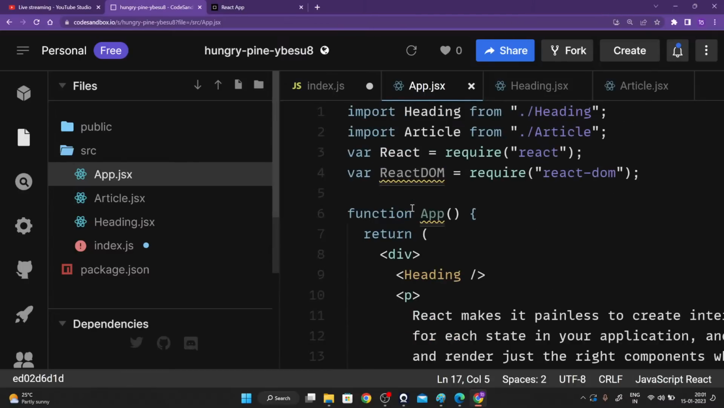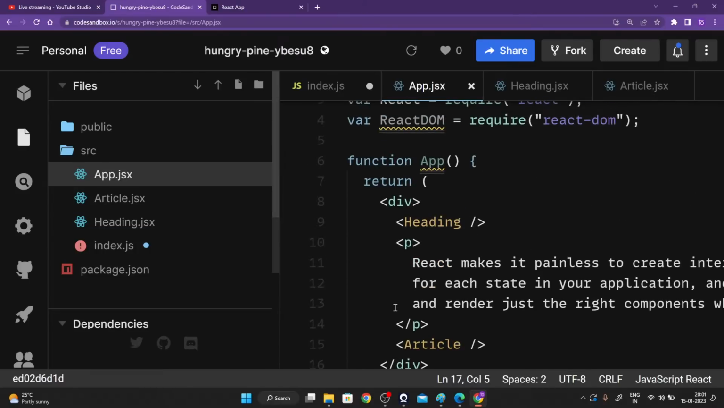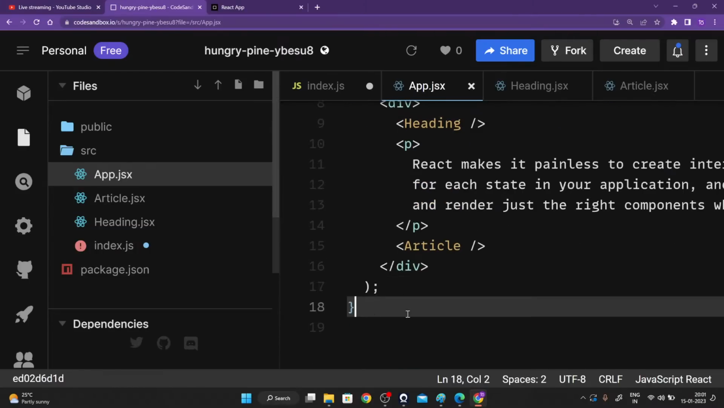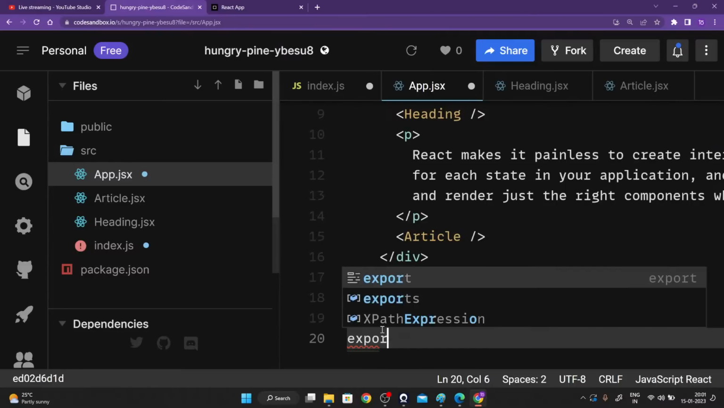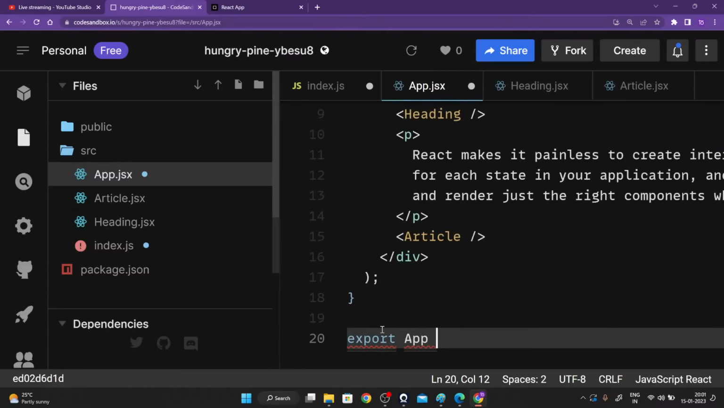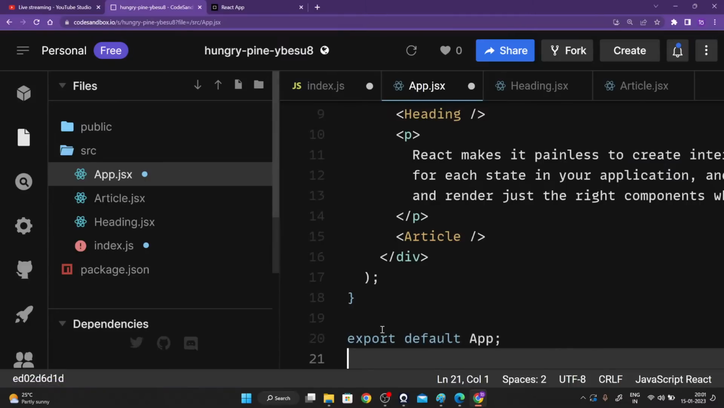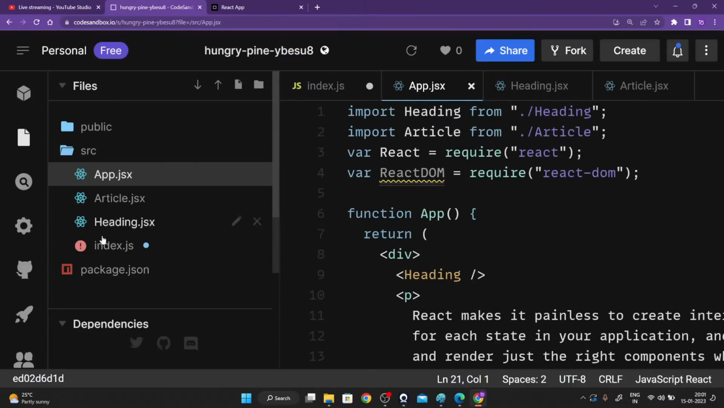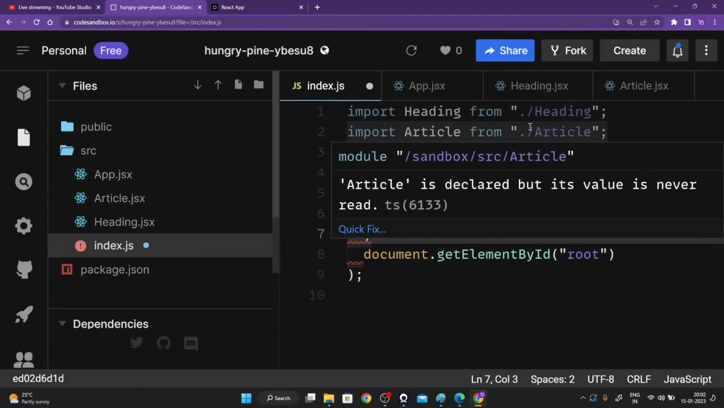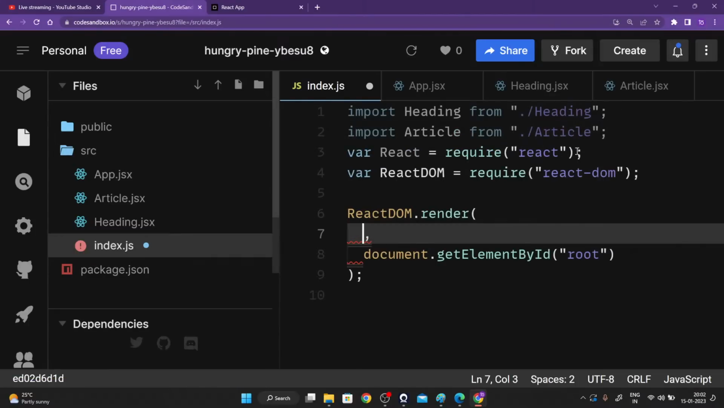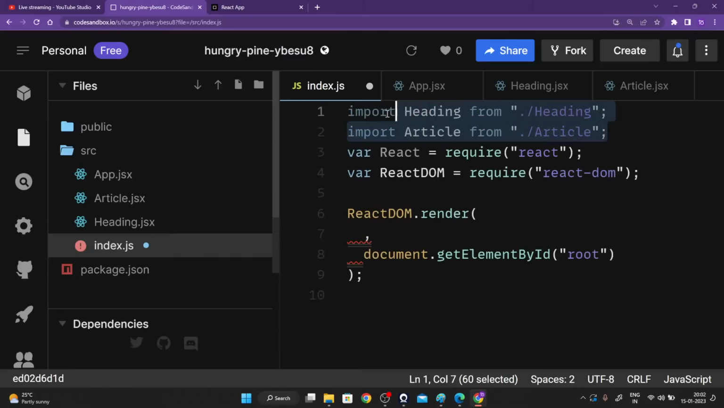So what I've done right over here is I've created an app.jsx component that contains all the other components inside of it. And then we are going to export default app. That's it. So right over here, instead of having all these inside of ReactDOM.render, we are just going to have the app.jsx inside of it.